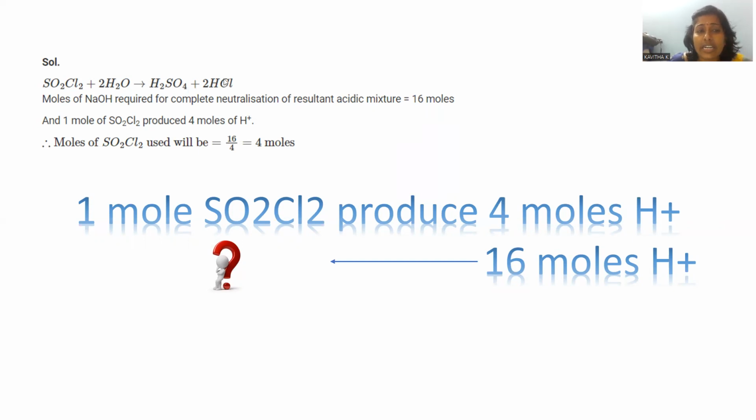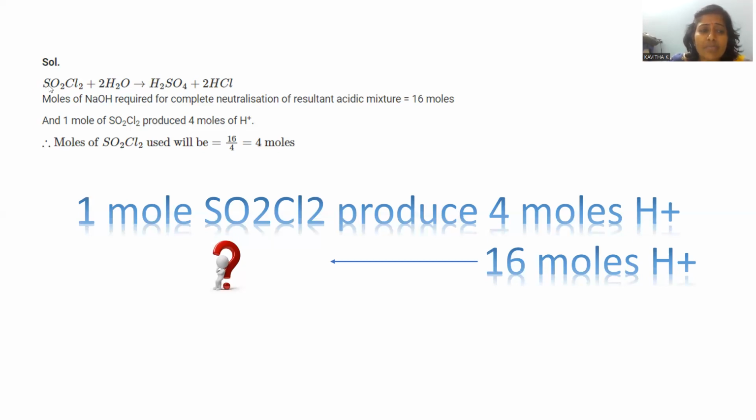So whenever you are treating the products with sodium hydroxide, which is the base, and the products are purely acids, this is a kind of neutralization. In order to neutralize these acids, we are consuming 16 moles of sodium hydroxide. That is nothing but 16 H plus ions consumed for the neutralization. It's very clear. Now, if you observe this equation, 1 mole of SO2Cl2 is consumed. Here, in sulfuric acid there are 2 hydrogens, and in hydrochloric acid 2 H plus are there. Totally 4 H plus got generated.